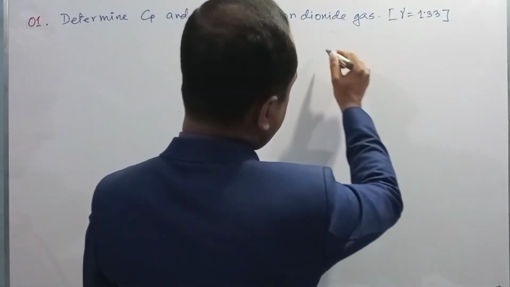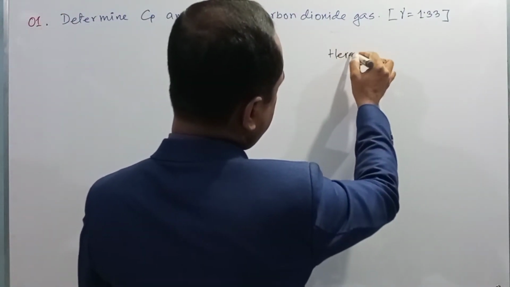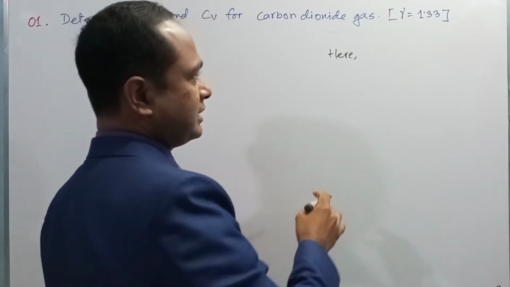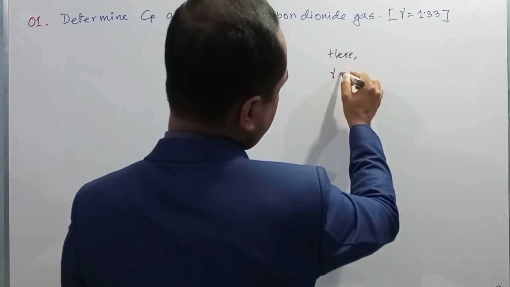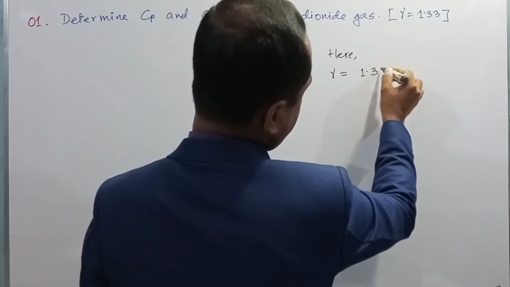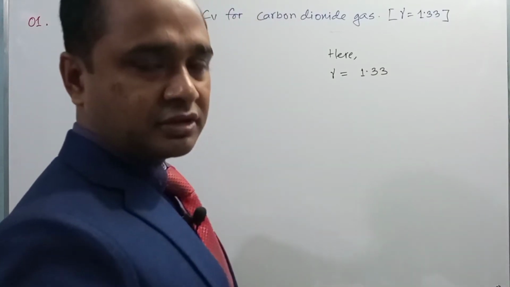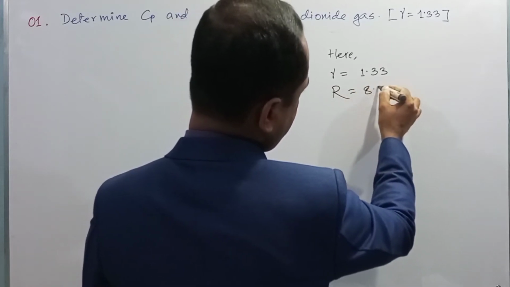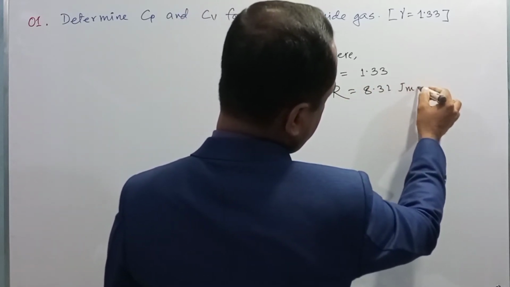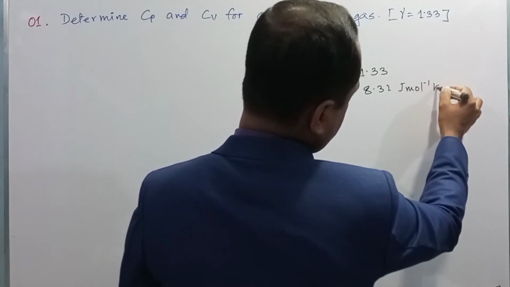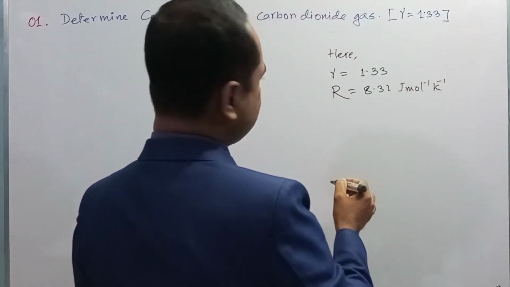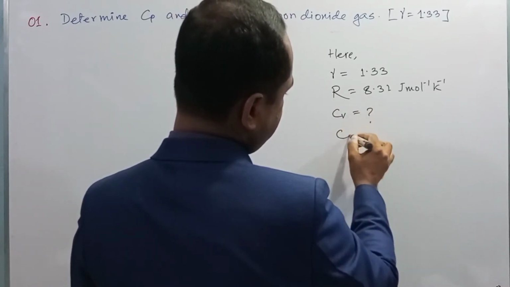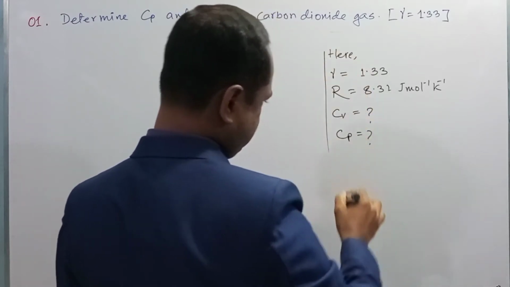Okay, dear students, here gamma, that is the ratio of Cp and Cv, is 1.33, and you know the molar gas constant R is equal to 8.31 joule per mole per Kelvin. Okay, so we need to determine Cv is equal to what, and Cp is equal to what, right?